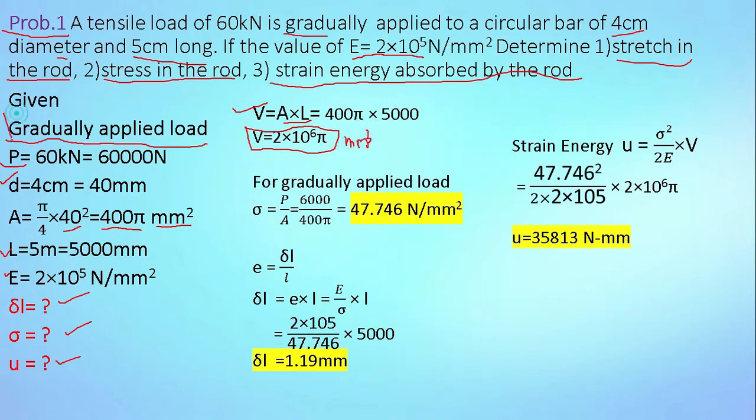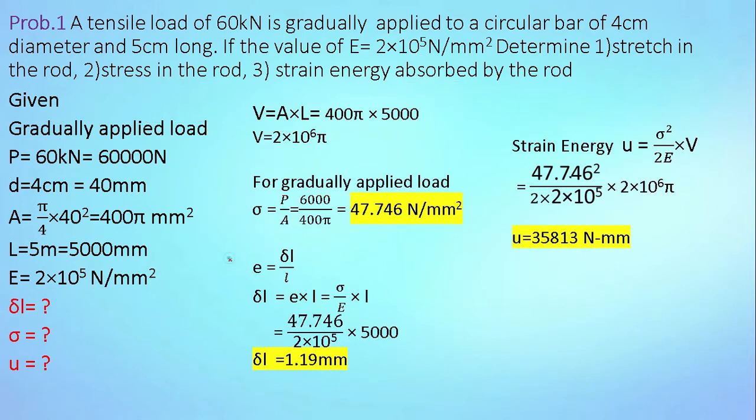Now in this problem, the type of load is gradually applied load. We know the formula for stress in gradually applied load, P divided by A. So put the values, 60000 divided by the cross sectional area 400π, so it gives 47.746 Newton per mm². This is the stress and this is our first answer.